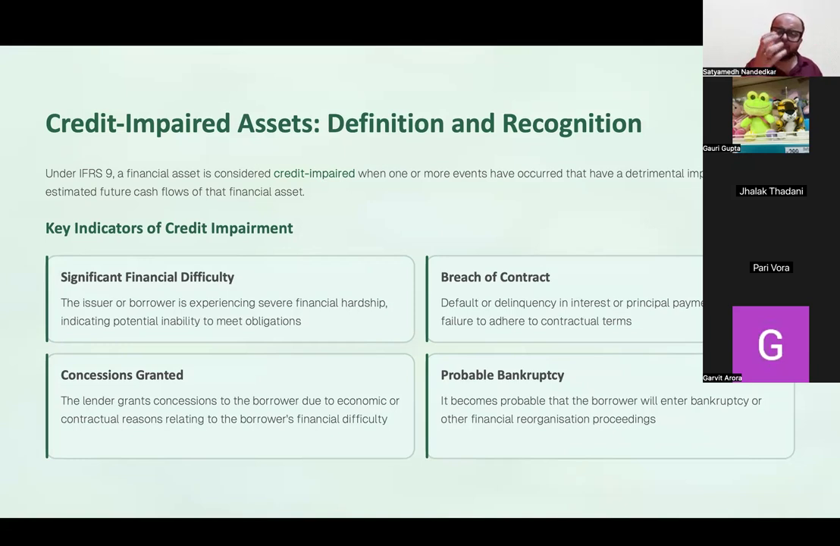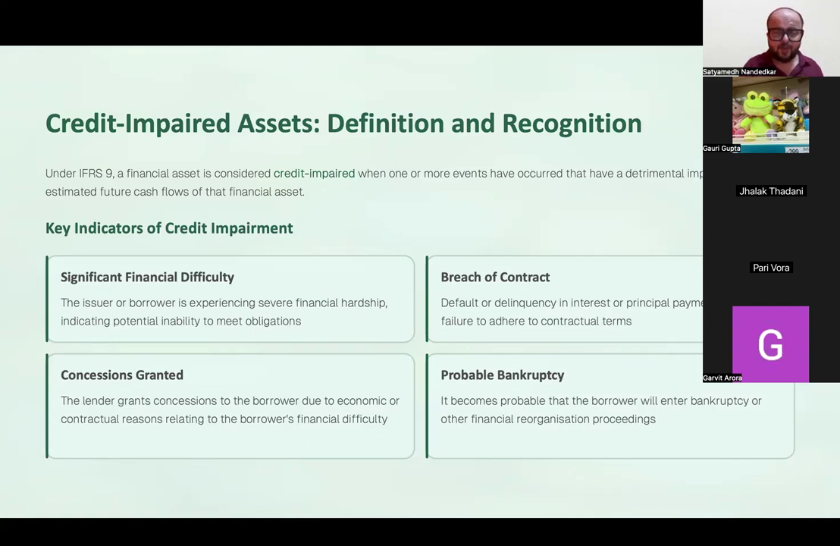Because of this, there is now a significant difficulty that you will experience in collecting cash from this customer. So, significant financial difficulty, or breach of a contract where this particular customer is not honoring the agreements made, or concessions granted. Concessions granted means this particular customer had taken loans from other people and approached them to give concessions because he is unable to pay. Why would you otherwise go for concessions, right? If you are asking for concessions from a supplier, then the only circumstance when you will do it is when you are going through a significant financial difficulty.